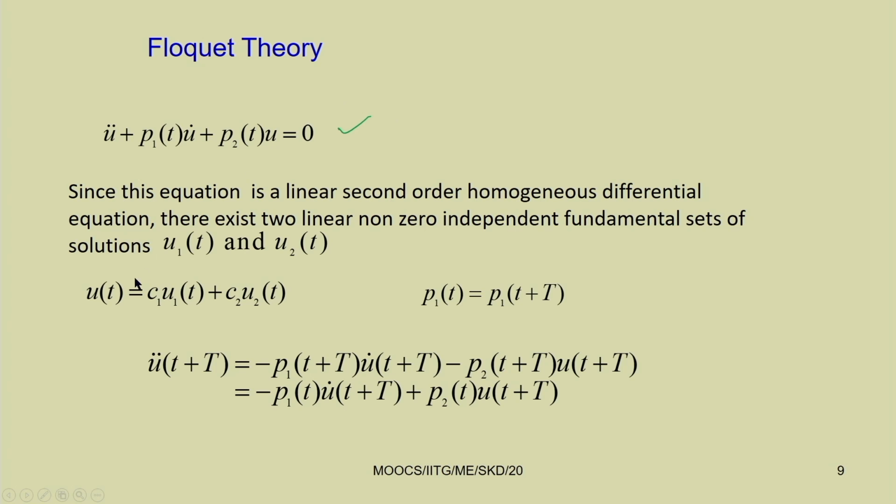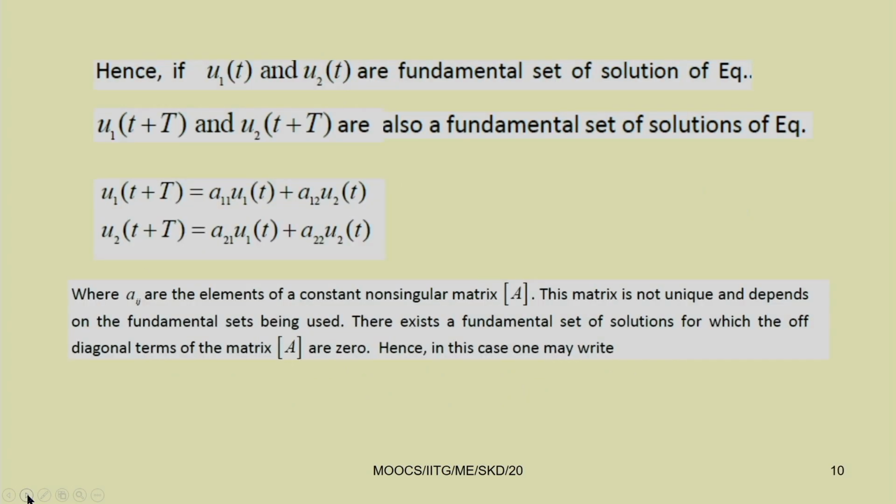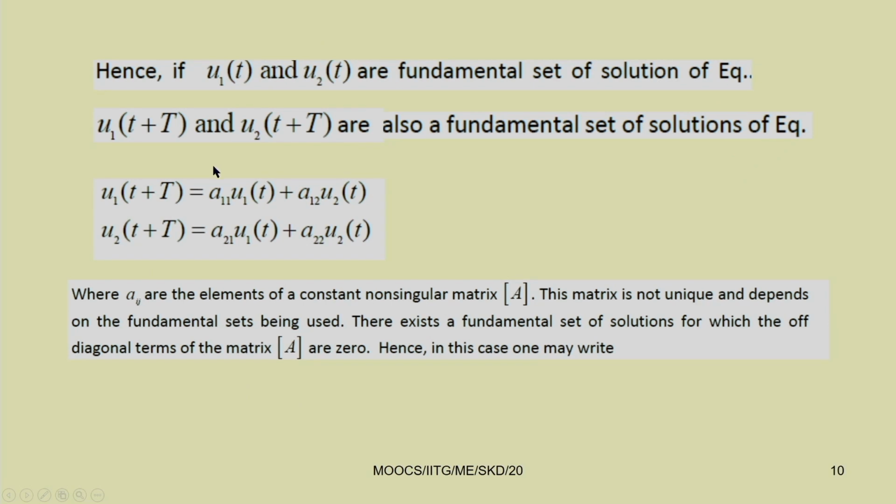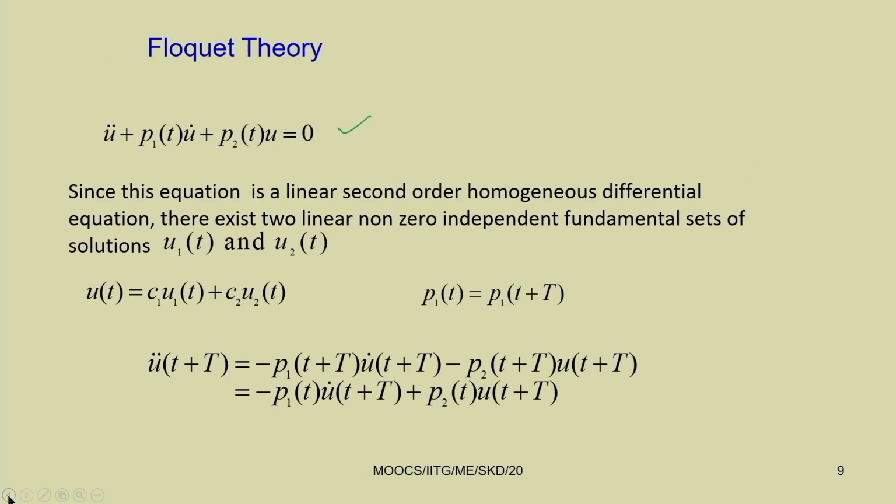From that, we proceeded and found that if we can find the roots of the monodromy matrix, they must be within the unit circle. If it is within the unit circle, then it is stable. If it is outside the unit circle, then it is unstable. So, how to do that?